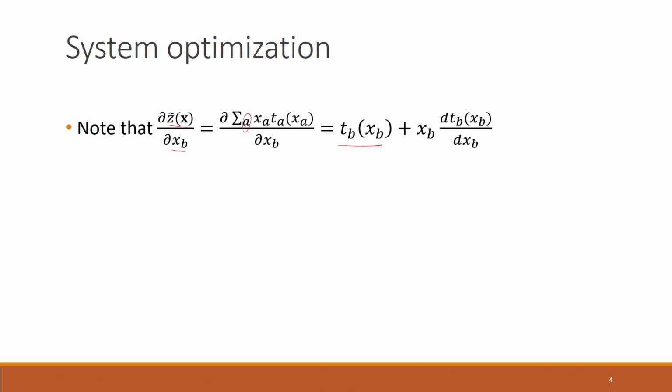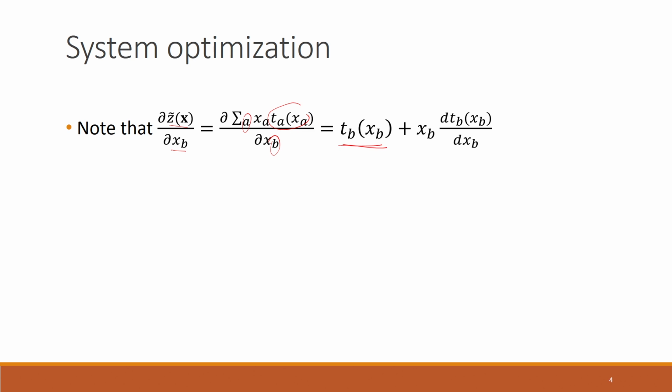The summation is going through all the links. When A and B are the same, the derivative of x_a with respect to x_a is equal to 1, times T_a of x_a. So that is why we are getting this first term.